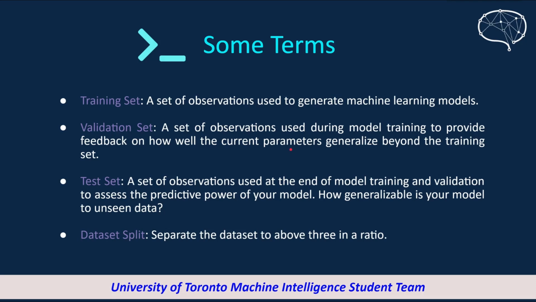And at the end, there's a terminology called dataset split, which is a process to separate the dataset into the above 3 parts in a ratio. So for example, the table we saw in the last slide could be a complete dataset, and we can split the dataset into the 3 parts, training set, validation set, and test set, to help us do the training and get a final result.